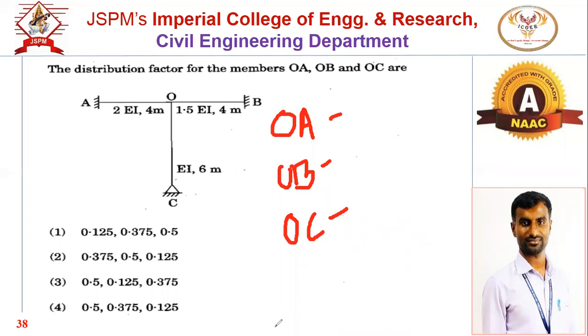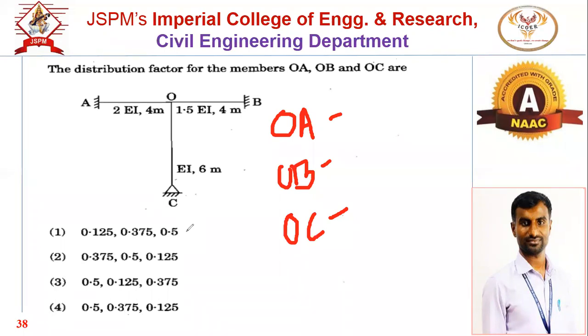Solve this. So again, for all the options, the summation of the distribution factors is 1.